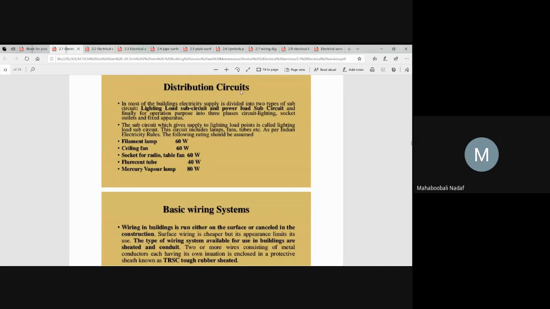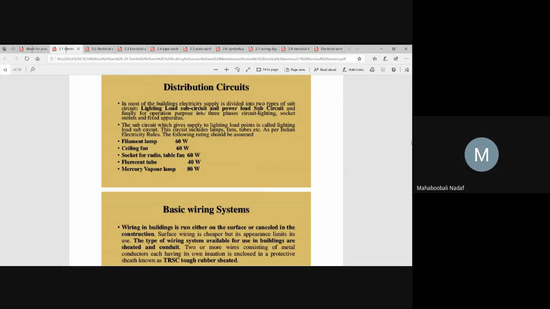Generally, try to understand, how many types of circuits can you give in a house? One is for lighting, separate circuits. The second is for power type of work, there are separate circuits. So depending upon the usage, separate wires are drawn from the main distribution board. This is called a circuit. Is this point clear? What do you mean by circuit? It is a closed loop of wiring. In simple words, try to understand.